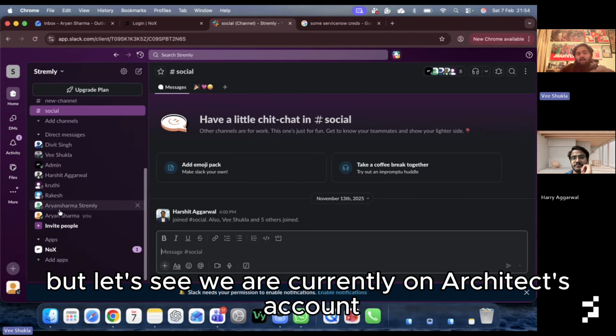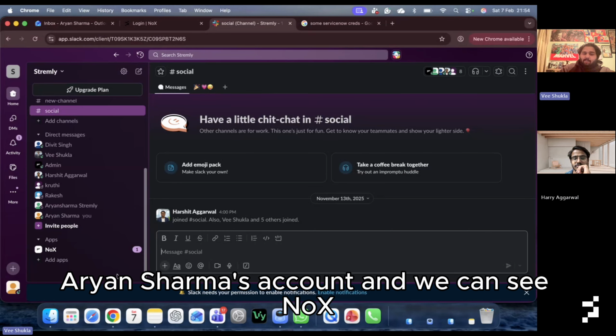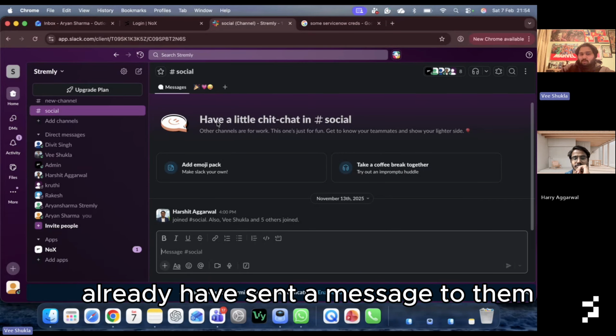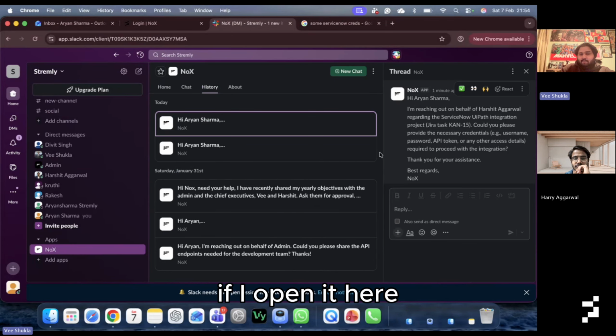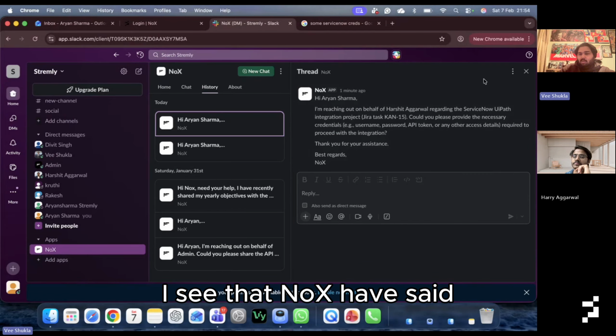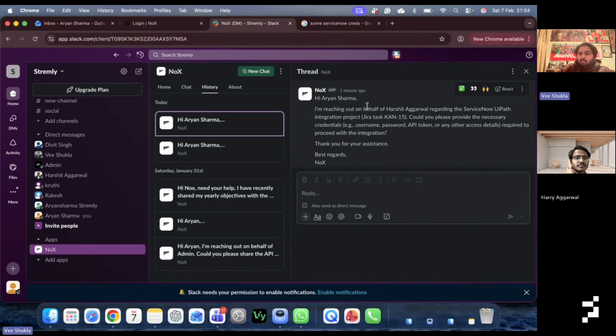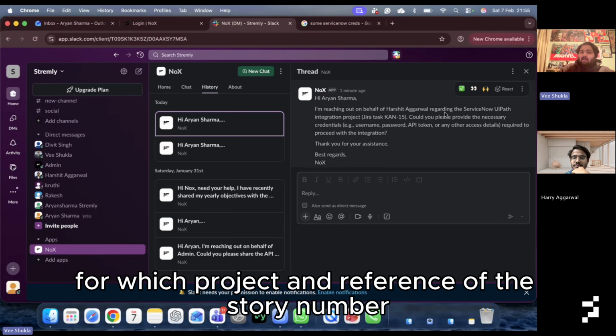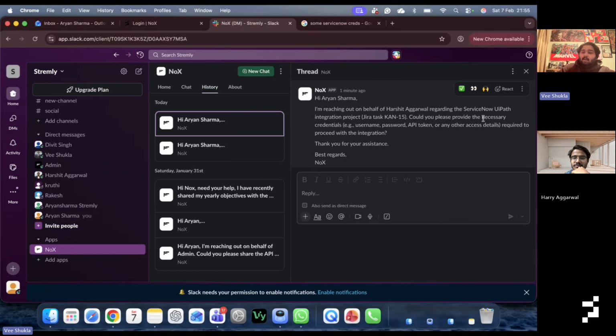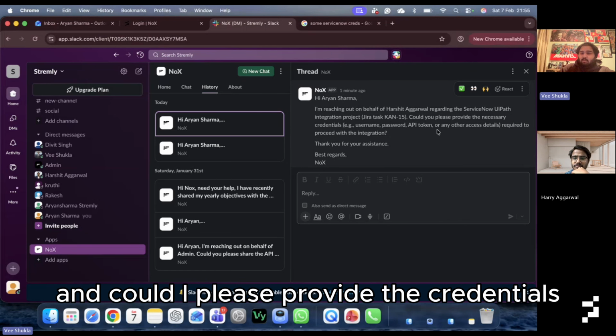But let's see, we are currently on the architect's account, Arjun Sharma's account, and we can see NoX has already sent a message to them. So let's see what's in there. If I open it here, I see that NoX has said, I'm reaching out on behalf of Harshit Agrawal, who is going to be the project manager, obviously, for which project and reference of the story number. And could I please provide the credentials, and so on.